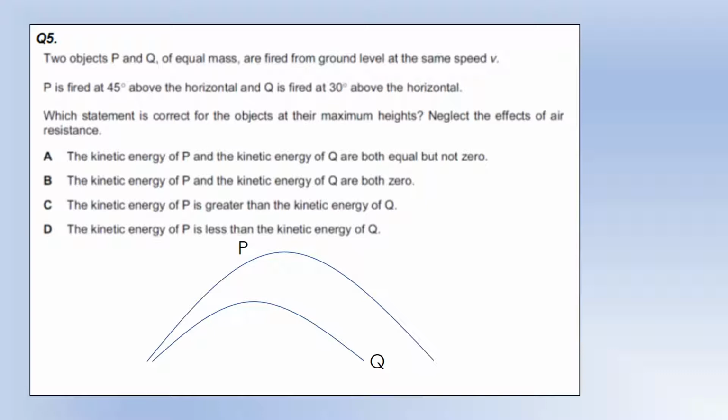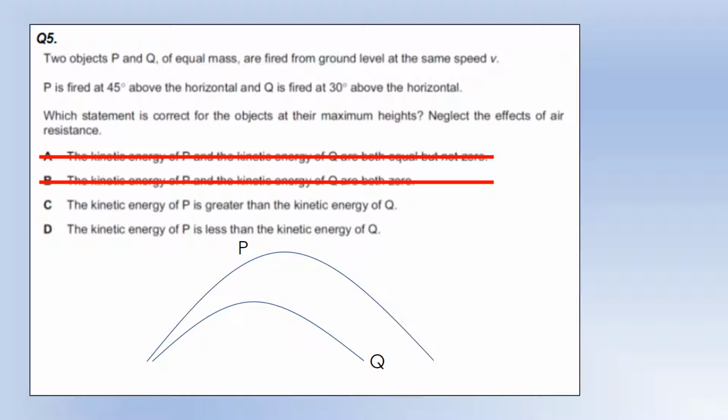Well, that can't be true because P at its maximum height clearly has more GPE than Q. But they started with the same amount of kinetic energy, so therefore Q must have more kinetic energy at its maximum height. So that can't be right. Kinetic energy of P and Q are both zero. No, they'll still be traveling horizontally at their maximum height, so that's not true either.